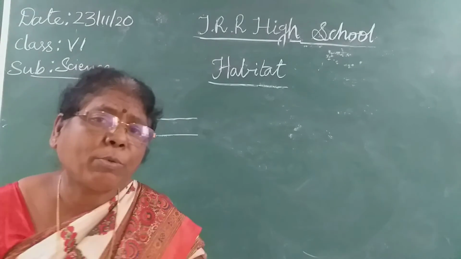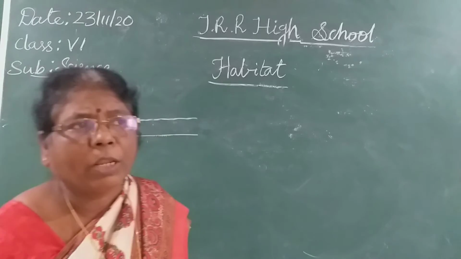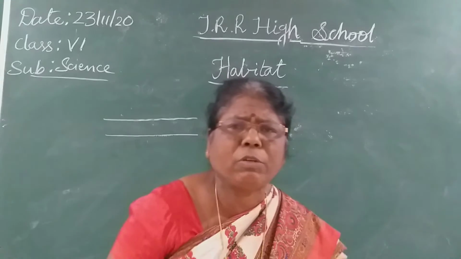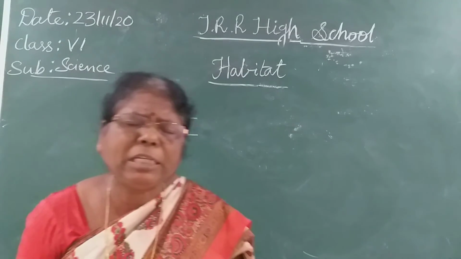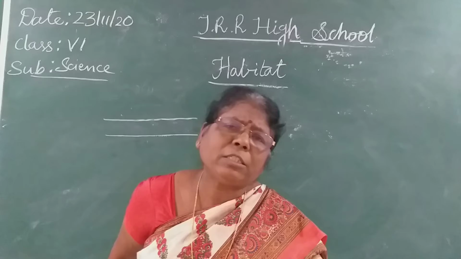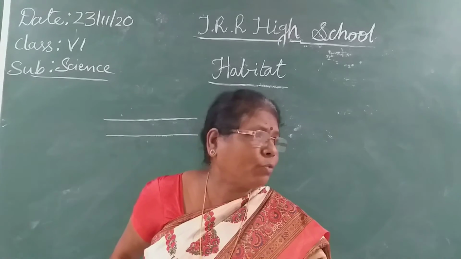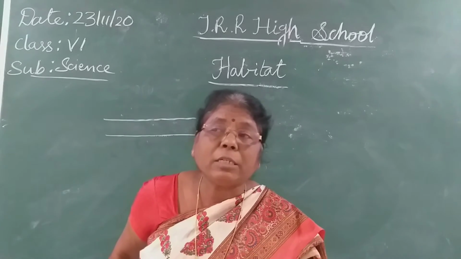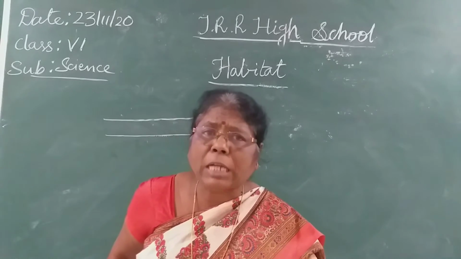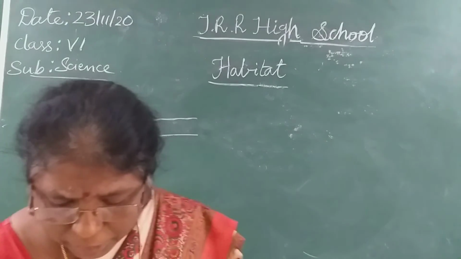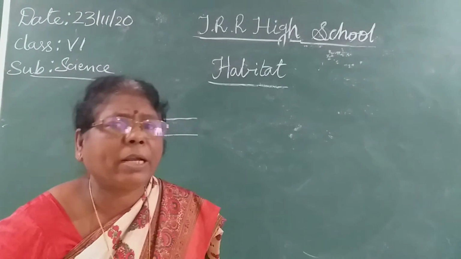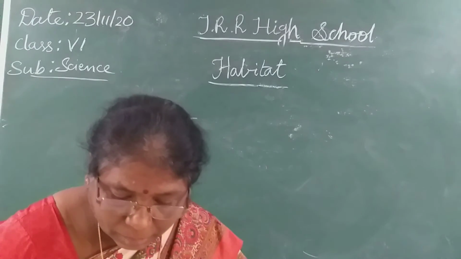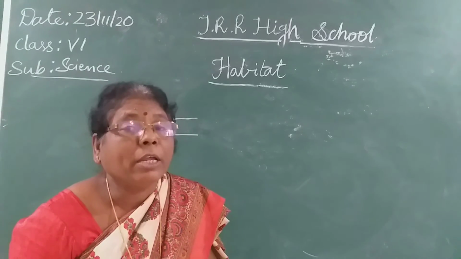Will the same type of plants be there in the forest? No. There are different varieties. Climbers will be there, herbs will be there, shrubs will be there, trees will be there. Many types of plants you will find. Medicinal plants also will be there. Forest is very useful to us. They play a very important role in maintaining the ecological balance in nature. We find amla, neem, tamarind plants, mango plants, you will see in the forest. These are examples of plants that grow in the forest.